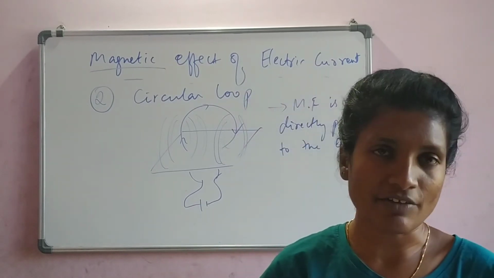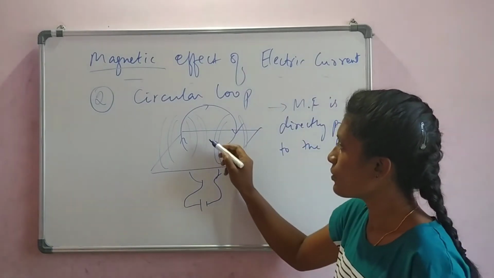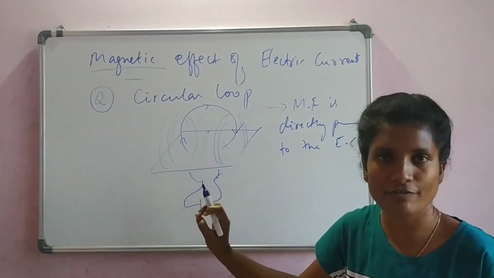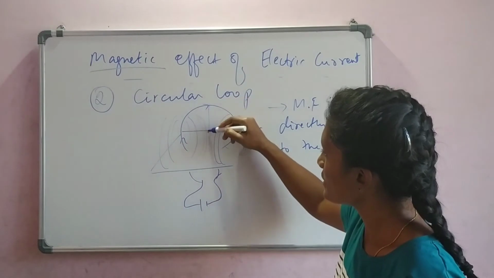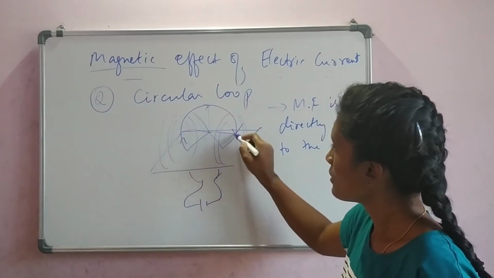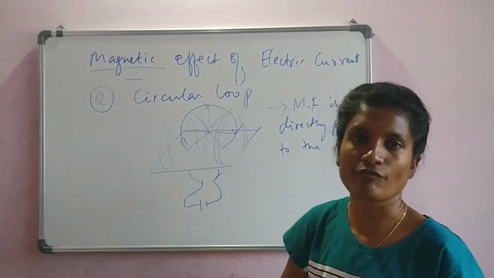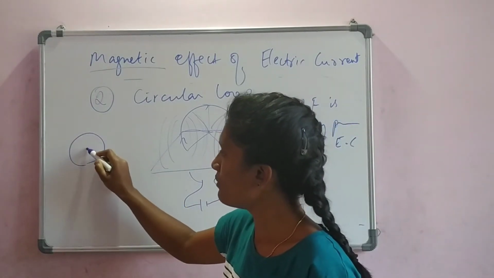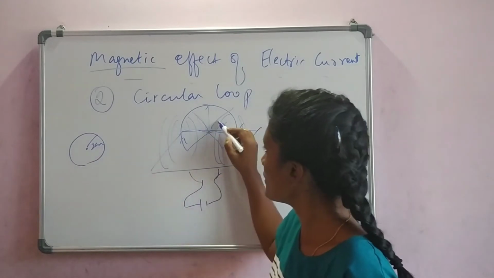What is the next thing that we are going to observe? The radius. Let us say there is a center for this loop, and see the radius. In the first coil you might take a 5 centimeter radius. You take one more coil where your radius is 2 centimeter.